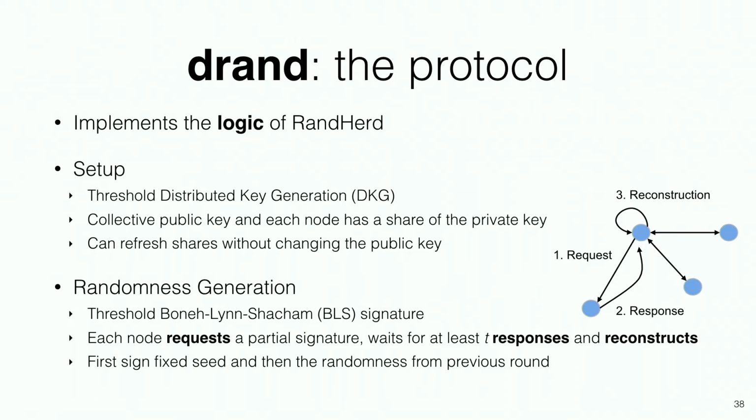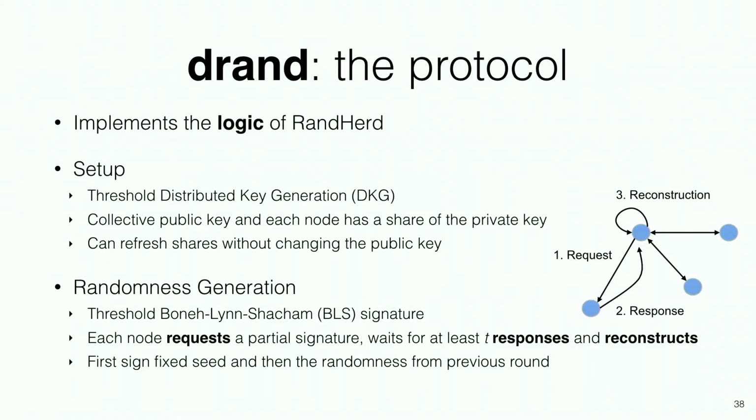So Durand is actually a protocol that implements the logic of RandHerd in a slightly different way. Again, Durand has a setup phase and then randomness generation. In setup, we're using threshold distributed key generation such that we can create this collective key under which we'll be issuing signatures that will become our randomness.